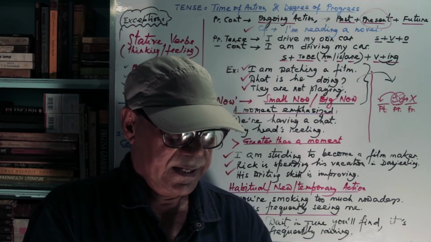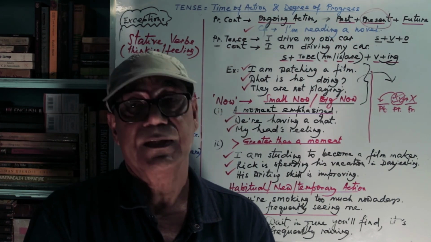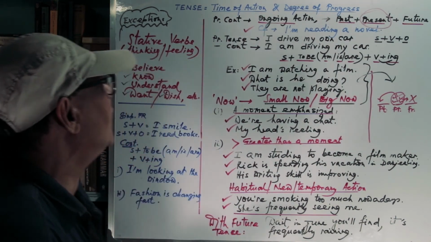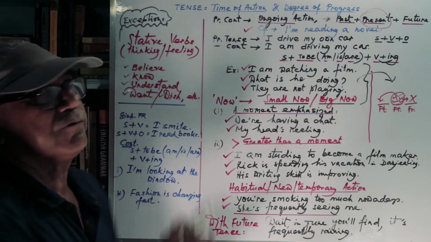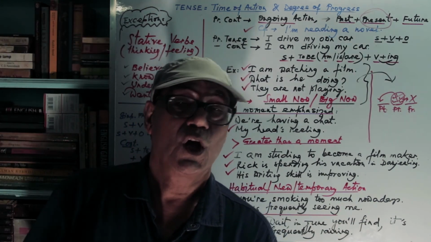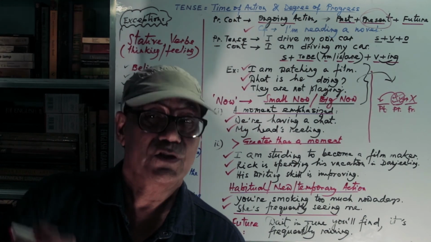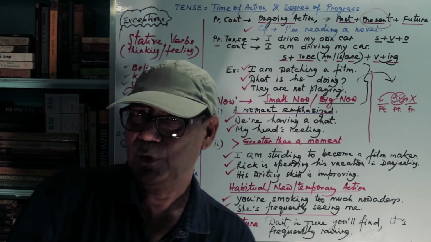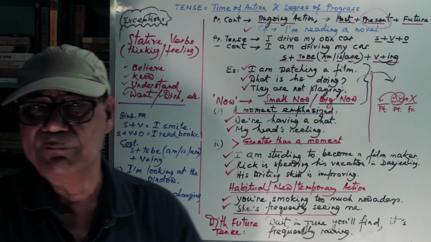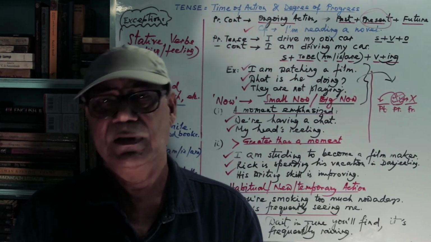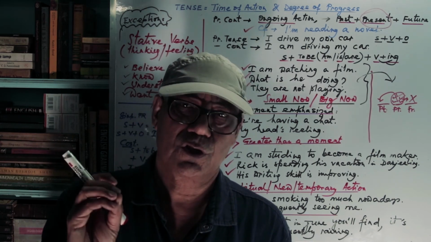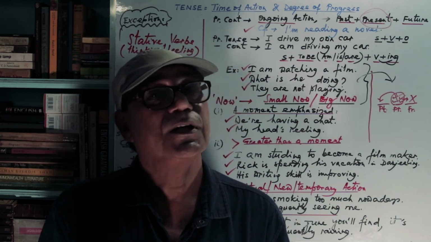But remember something, there are certain verbs that may not go well with present continuous tense. These verbs are mainly stative verbs. Stative verb means static verb. That means verbs with some extra feeling or thinking, etc. With a few examples we'll make it clear. So believe. We normally do not say I am believing. We say I believe this or I don't believe this. Believing is normally not spoken or written. So this is one of the stative verbs.